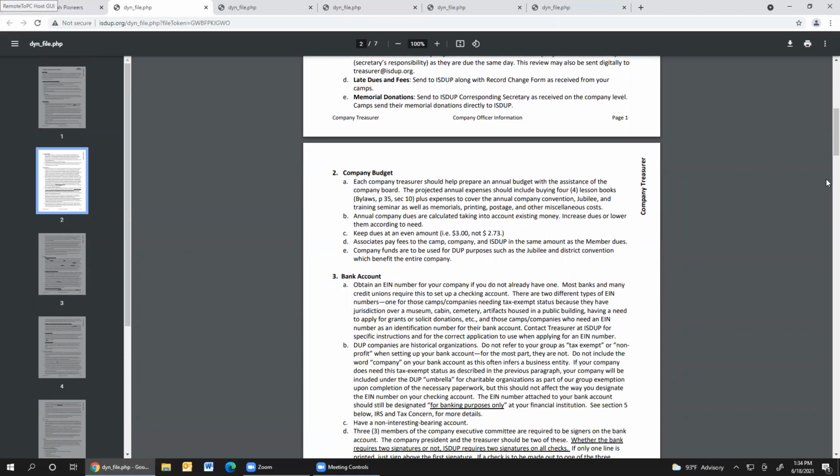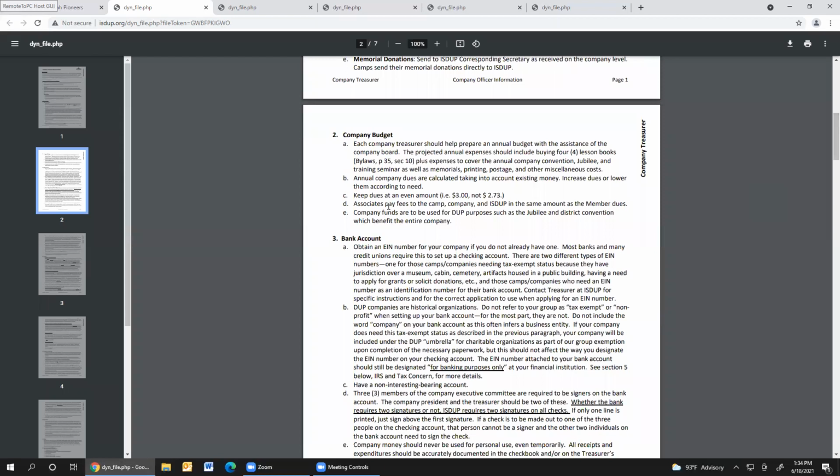And there's just a couple of things I want to notate about this. The first one is we now ask that associates pay fees in the same amount as the members pay dues, and this is to the camp and the company as well as to ISDUP. We know it does not say this in the current bylaws, but this has been voted on and is a new policy that we now have in place that has been in place for a few years now.